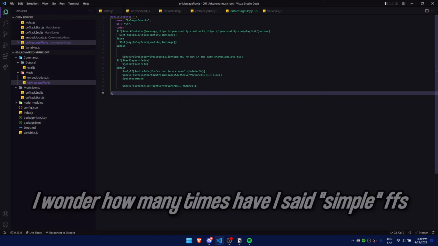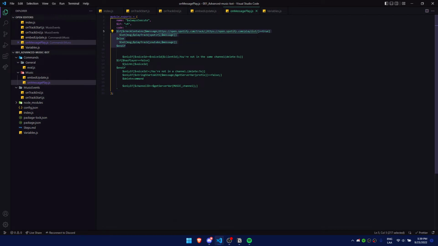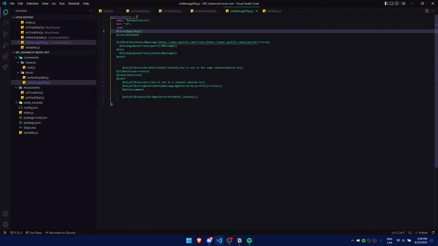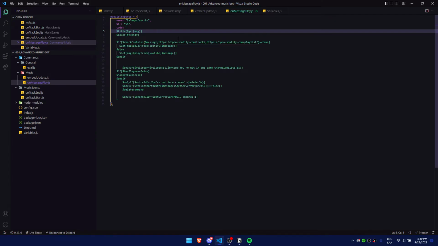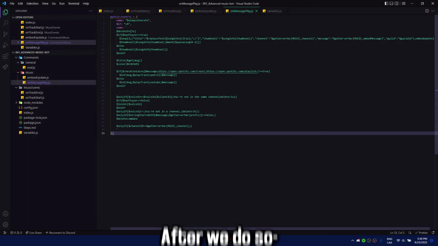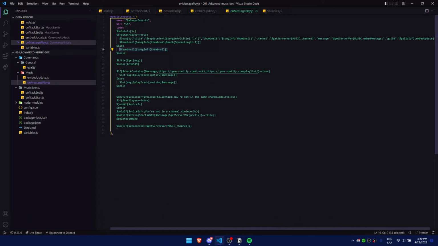Now we make a simple if here that checks if the message contains some kind of Spotify track or Spotify playlist to make it search by Spotify or by YouTube. After we are done with that, we gotta make a title be the message or the title of the song, and the color I made it pink. I swear to God I don't have problems with the pink color. And next, we gotta make sure once the message is sent, you loop the embedUpdate command, which updates the embed in real time. After we do so, we also include the thumbnail at the end.